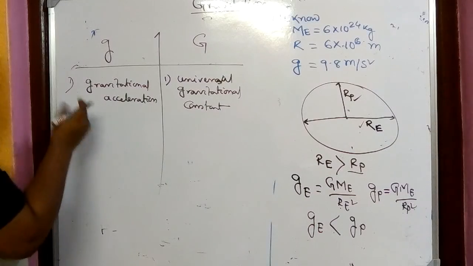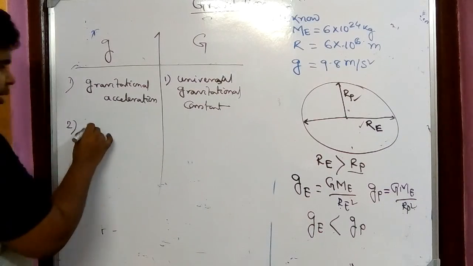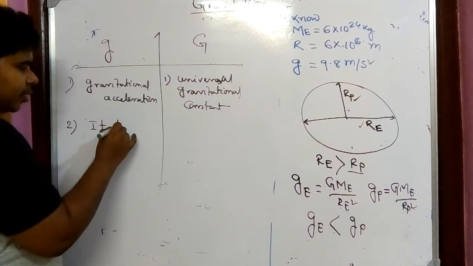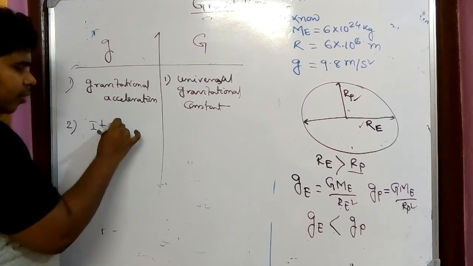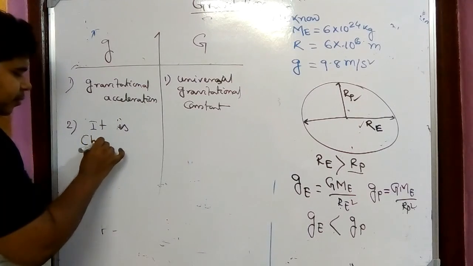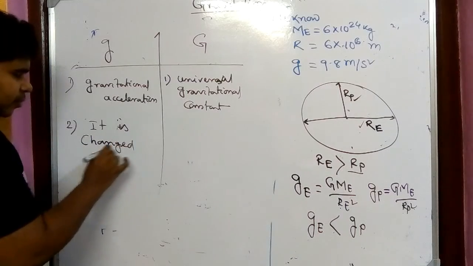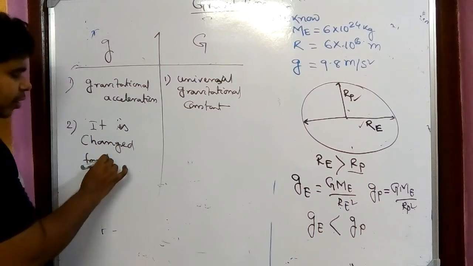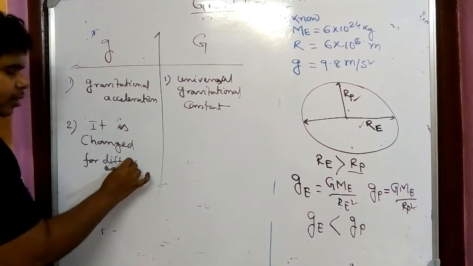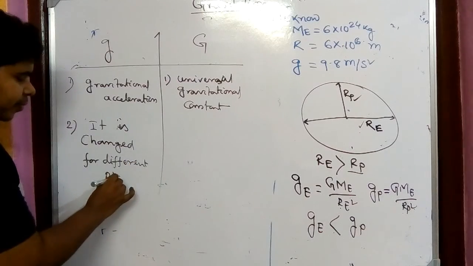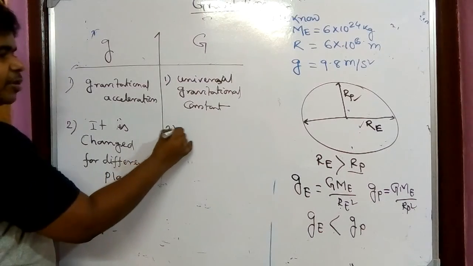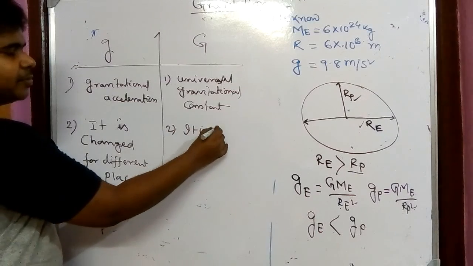Number two, small g can be changed for different places, and here we have to see it is constant.